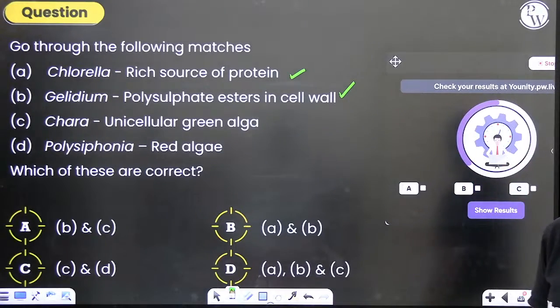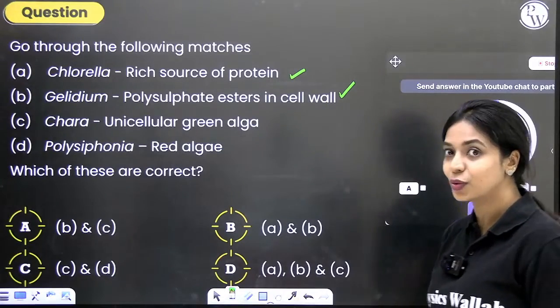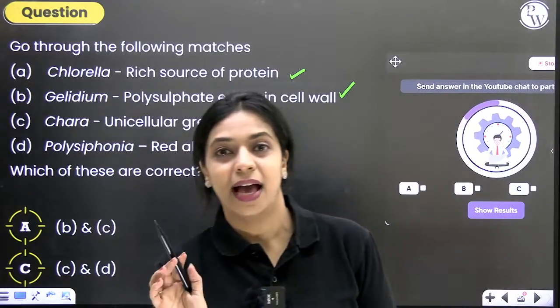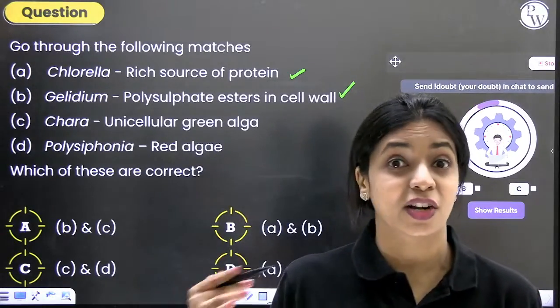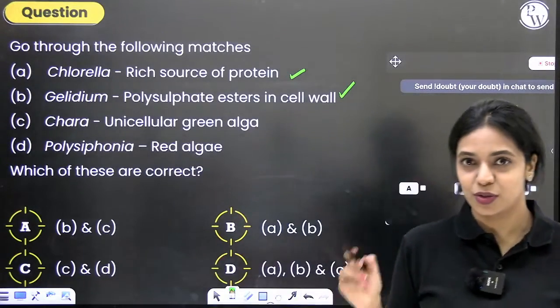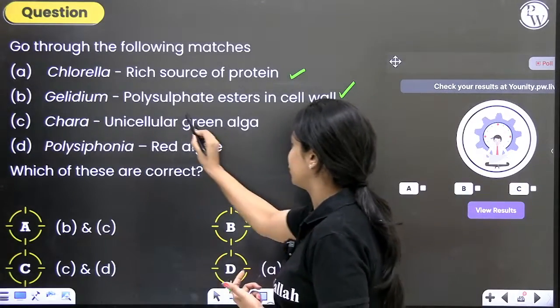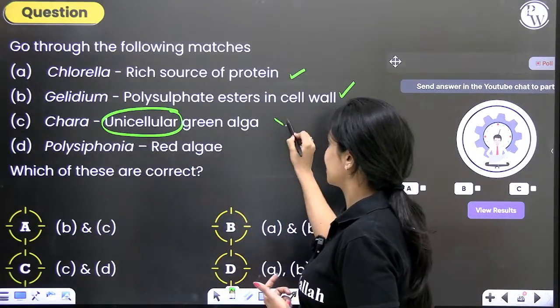Chara is a unicellular green alga. Is it a unicellular green alga? How do you remember Chara? I told you Chara is the ancestor of Bryophytes. It is an advanced group of green algae, and it appears like an advanced plant. So it's definitely not unicellular. So this is not correct.